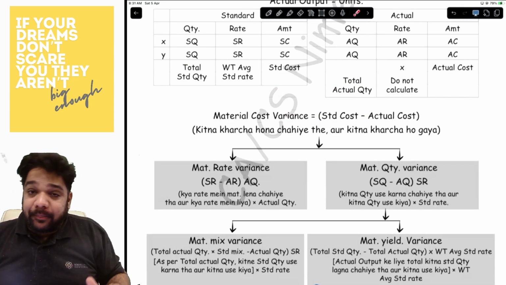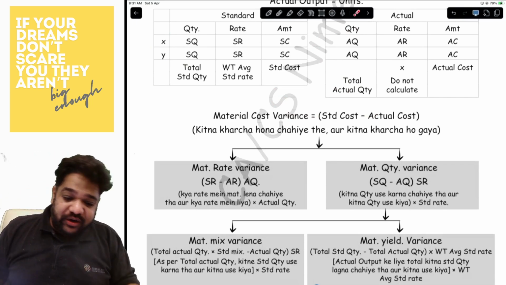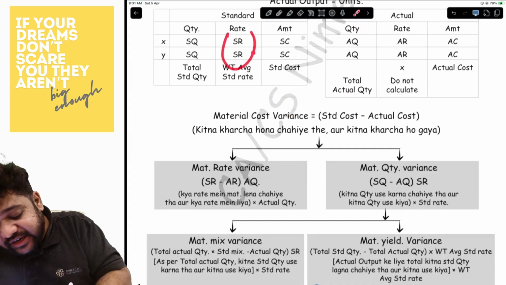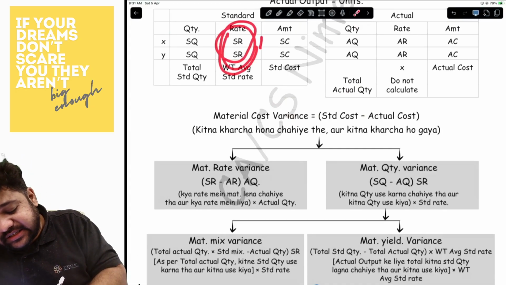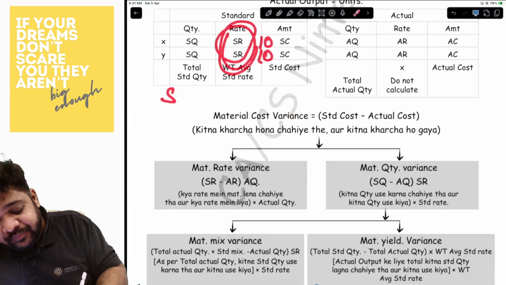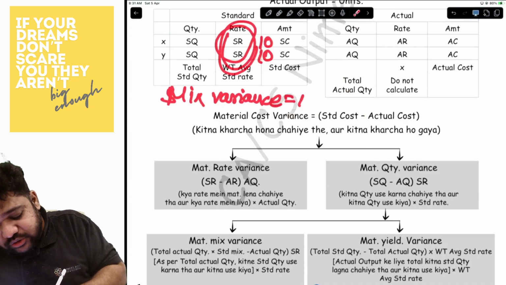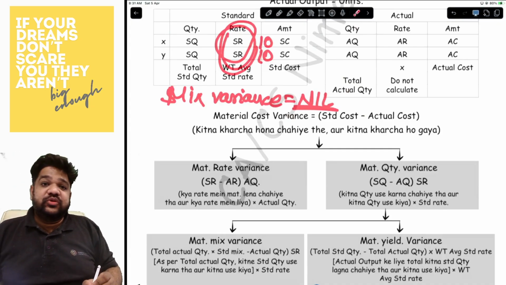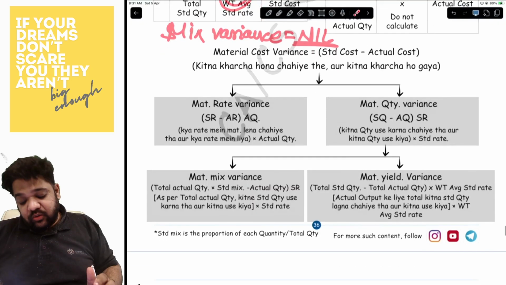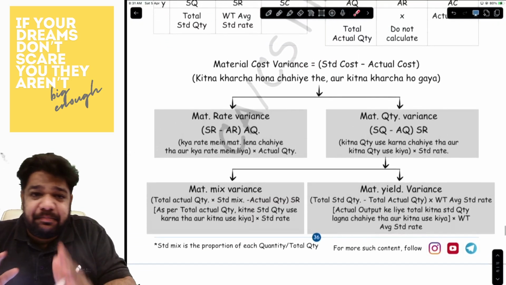Okay, it will be a combination. And one very important thing, if the standard rates are the same, let's say this is 10 and this is also 10, then the mix variance will be nil. Are we understanding? Now, the yield variance is one of the simplest, guys.